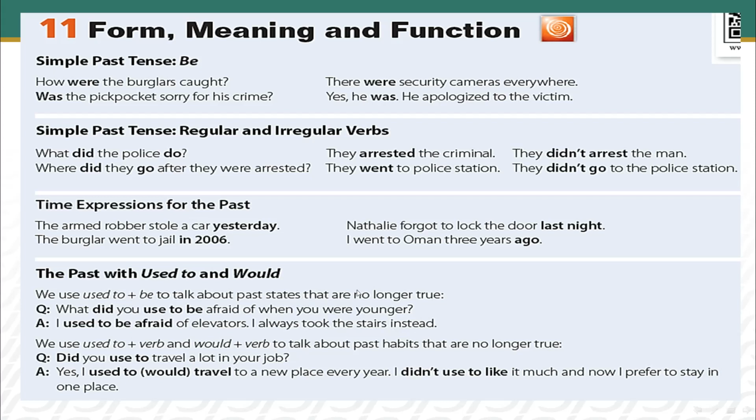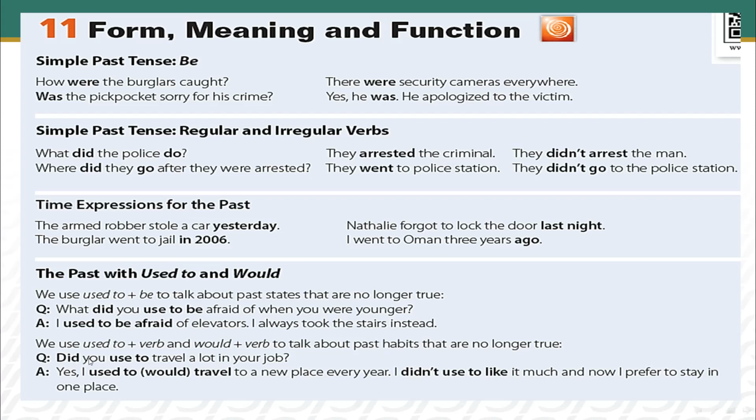So, we use used to plus be to talk about past states that are no longer true. We use used to plus verb and would plus verb to talk about past habits that are no longer true. We use would plus verb, used to plus verb, not be.